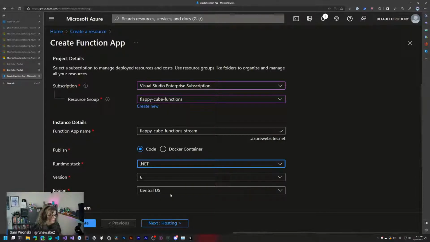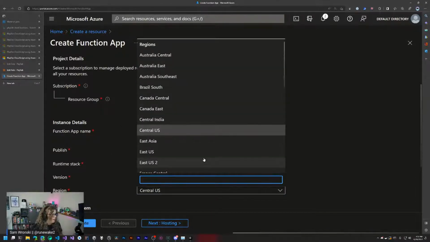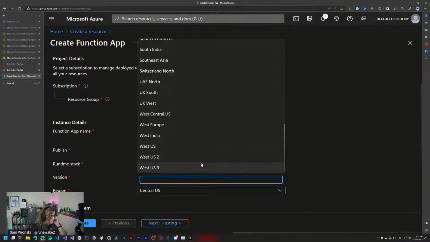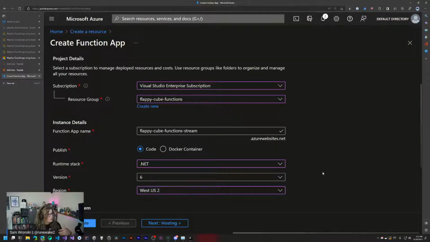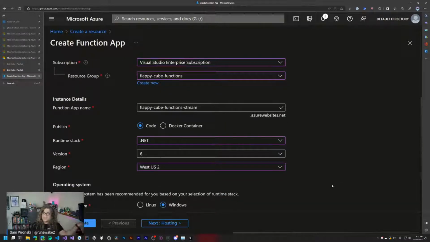It just keeps everything the same. For region, let's set this to West US 2. When you're invoking things in a development environment, setting it to something close to where you are is typically the best choice because there's less time for the messages to travel between those two things.